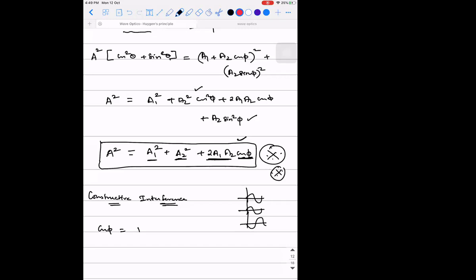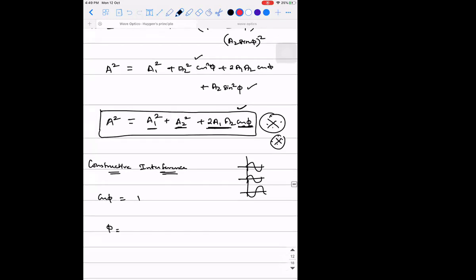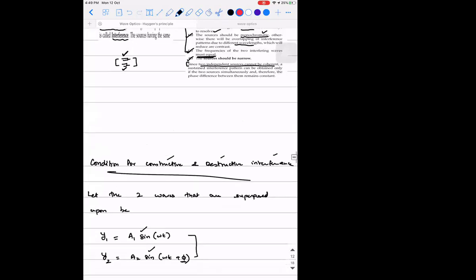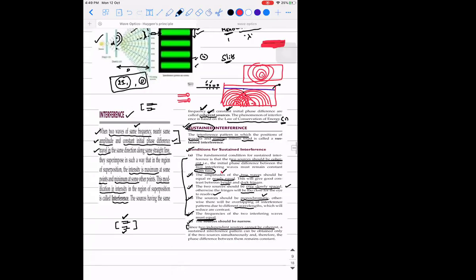So cos phi is equal to 1. So what should be the value of phi? 0. If you write phi is equal to 0 degrees, you are speaking only about one spot. But this diagram is showing how many spots? Do you have only one constructive interference? There are many, right? Many such spots will keep getting distributed on the screen.